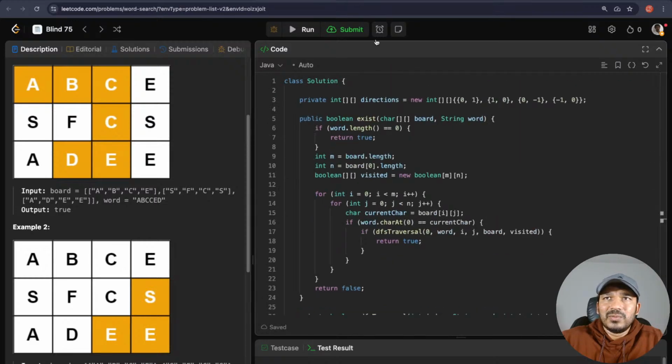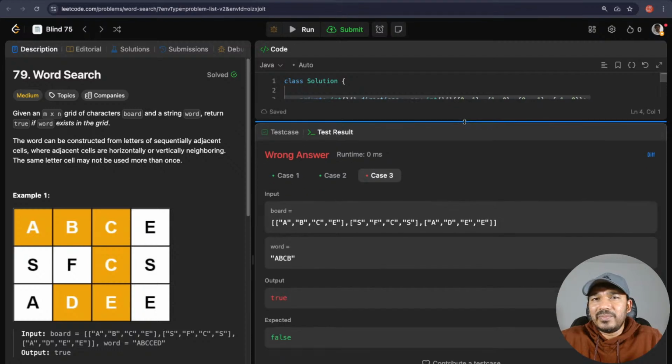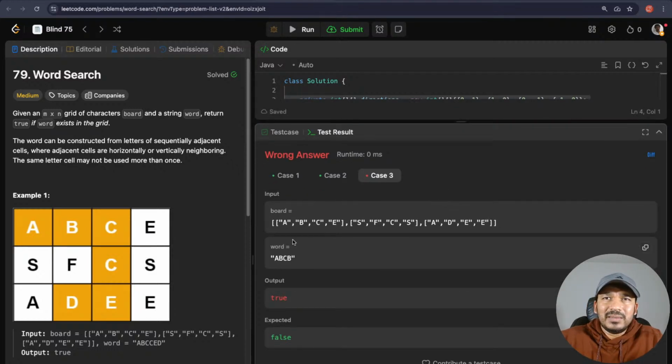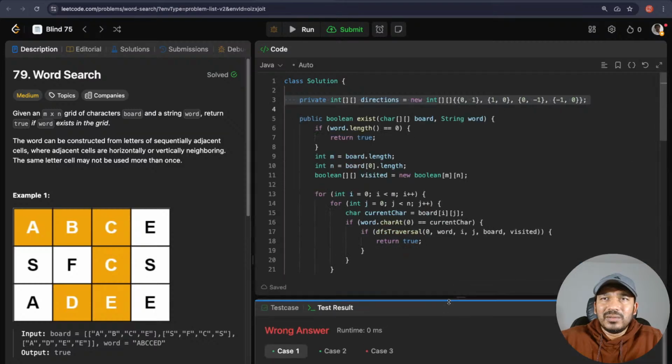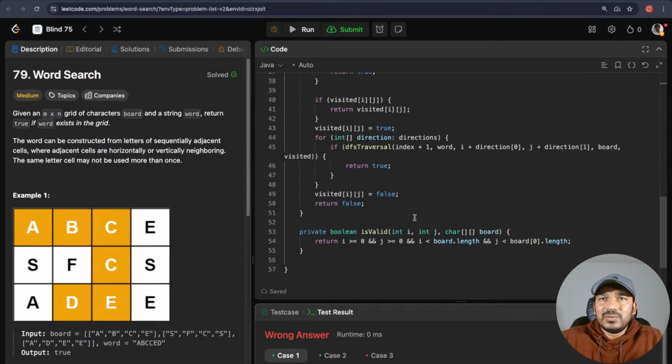Let's run it and check once. I am skeptical about this syntax though. Okay, that syntax is fine. So ABCD, for ABCD we returned true and the expected value was false. So basically I'm returning true for everything. So what's the catch? I'm returning true for everything.